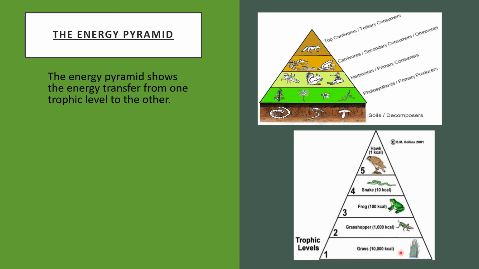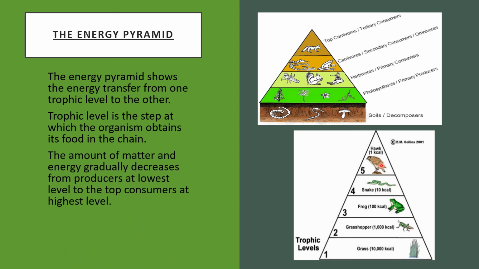Here you can see the amount of energy is 10,000 kilocalorie, and as we go upward, the amount of energy gradually goes on decreasing. Thus, the amount of matter and energy gradually decreases from producers at the lowest level to the top consumers at the highest level. The trophic level is the step at which the organism obtains its food in the chain.